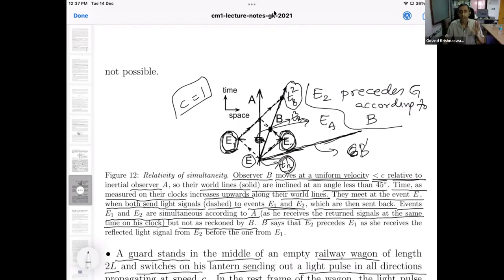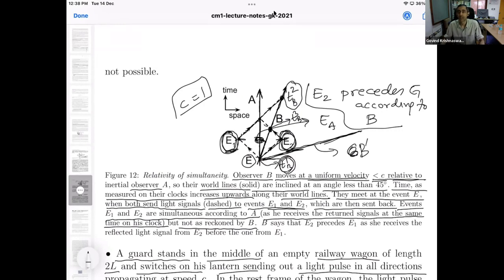See, an event is simply something that happens somewhere at some instant. We are not talking about the motion of that event or anything of that sort. B is simply an observer, and according to B, B is located somewhere. In B's rest frame, B doesn't move anywhere. B is free to be sending out light signals all the time.